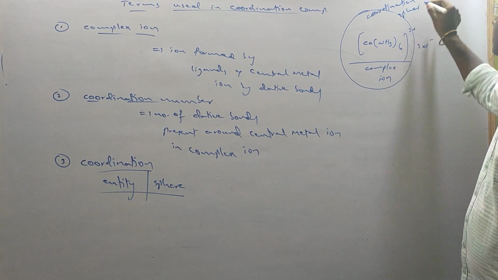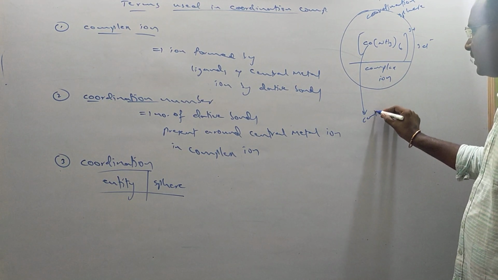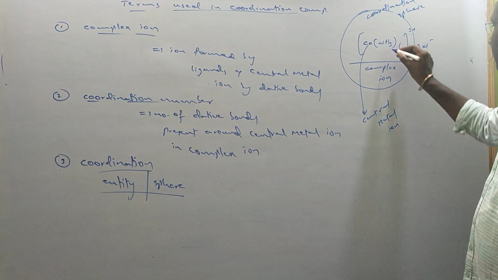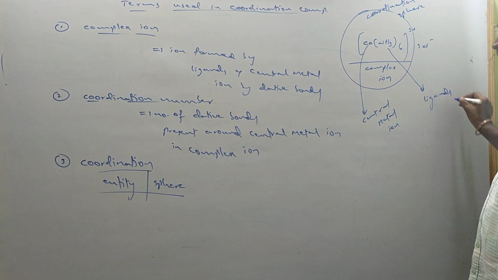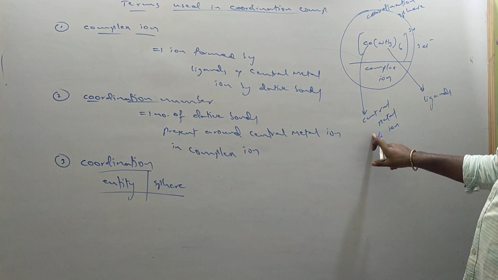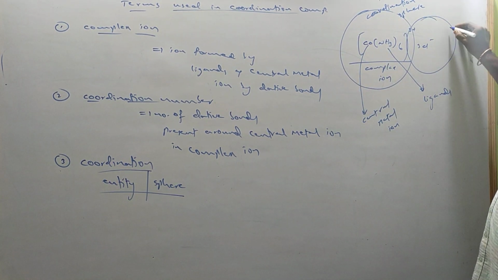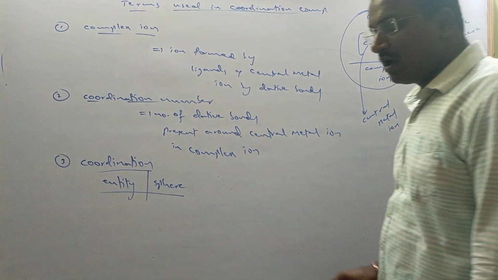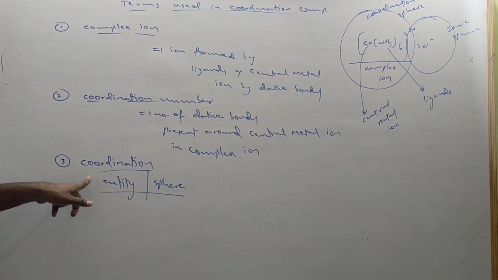Coordination sphere. This area. And this is called the central metal ion. And these are called ligands. What are the ligands? Let me discuss later. First, this central metal ion. This area total is called the coordination sphere, and this area is called the ionic sphere, because here ionizable ions are present. Here non-ionizable things are present. That's why it is called the coordination sphere.